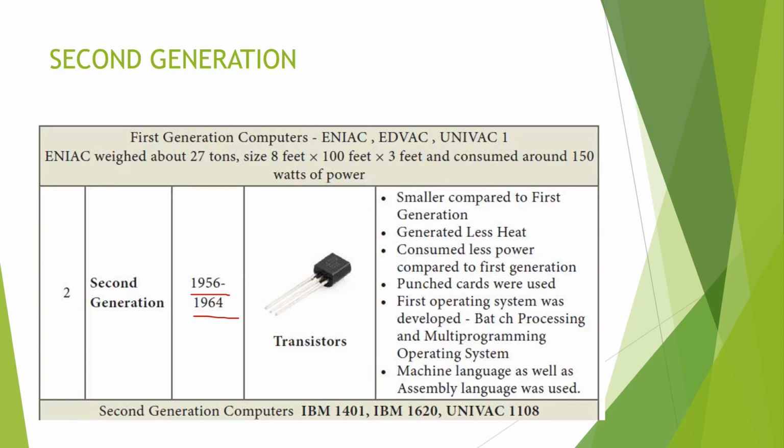1956 to 1964. Here we are using a material named transistor. In the last video, I said that as 55 to 64. Here it shows 56 to 64, transistor. It has advantages as well as disadvantages.